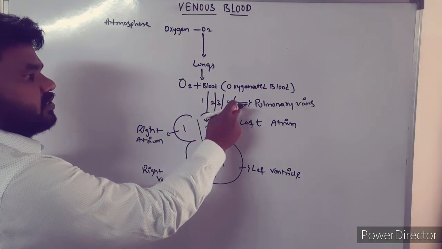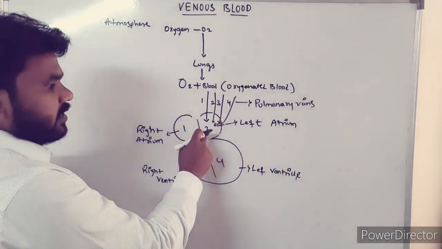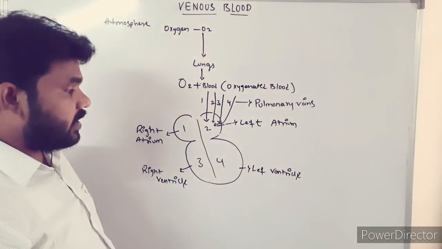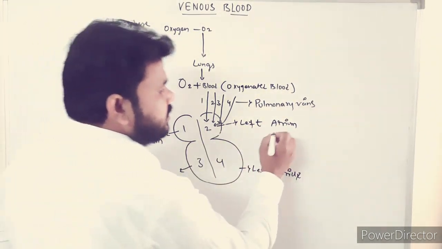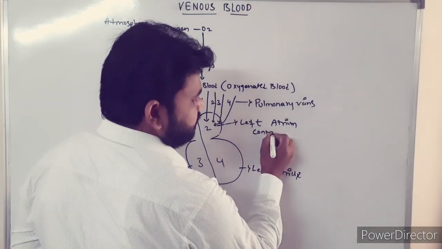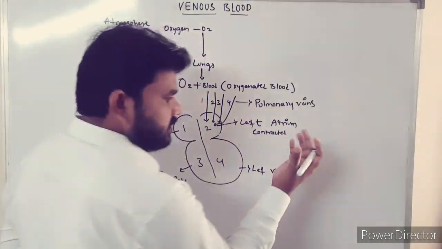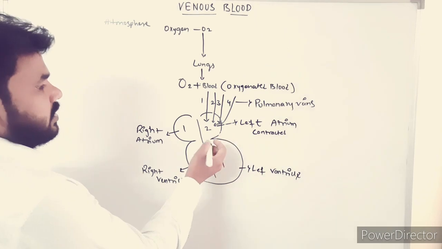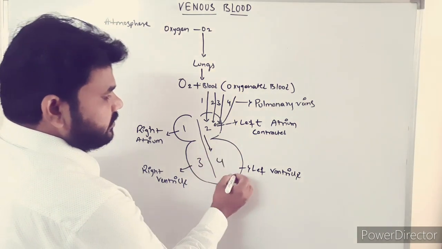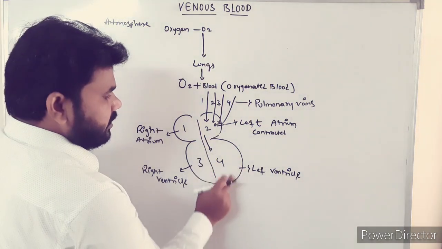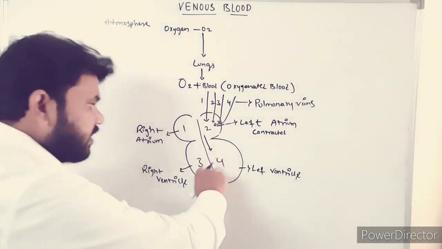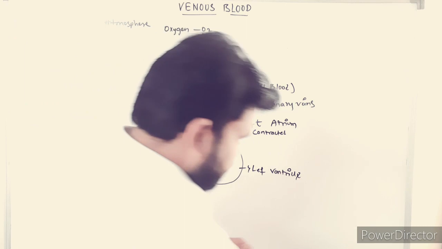These pulmonary veins carry that oxygenated blood to the left atrium of the heart. The left atrium contracts, and the blood moves into the left ventricle.